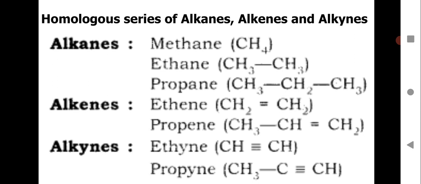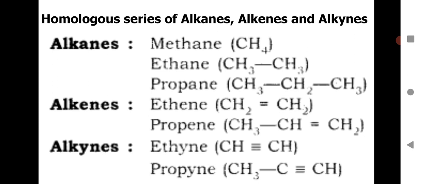So for alkanes, for example, you have methane, first member, second member ethane, third member propane. So if you find the difference between the first member methane and the second member ethane, you can subtract the molecular formula. Ethane, you have C2H6 minus CH4, you will get a difference of CH2. Similarly, for propane, you have C3H8, when you subtract ethane, that is C2H6, the difference again between propane and ethane will be CH2.